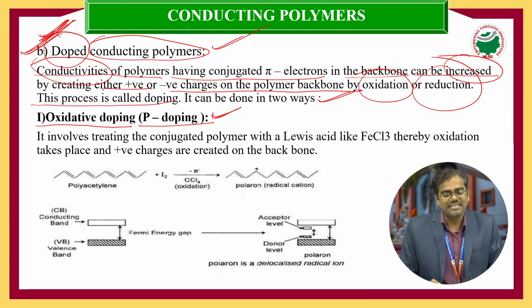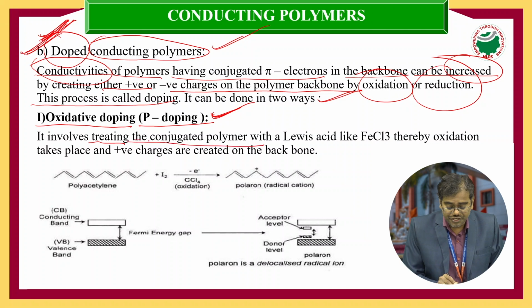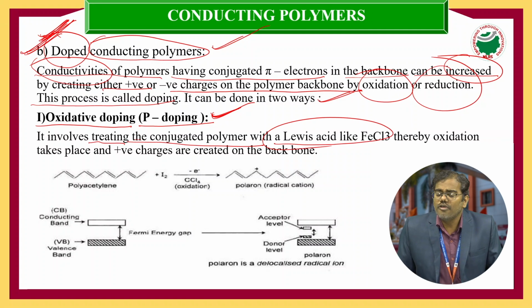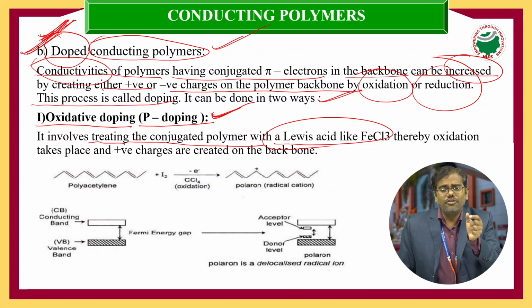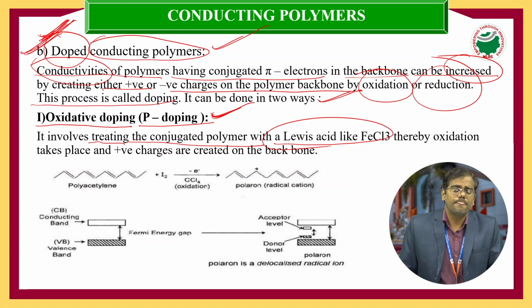So, my dear students, we will see here. P doping involves treating a conjugated conducting polymer with Lewis acids. I already informed you: how can you create a positive charge or negative charge on the conducting polymer?